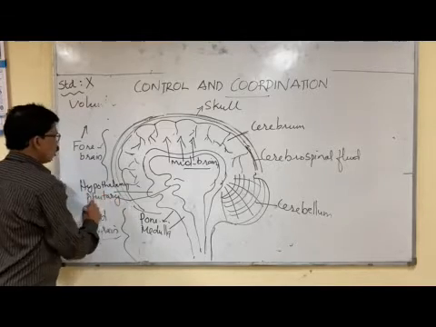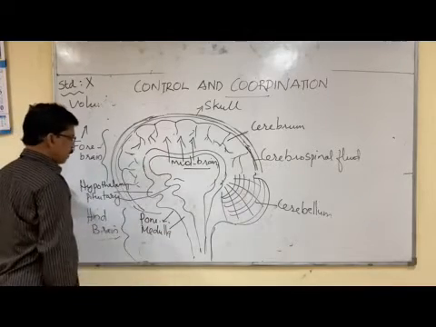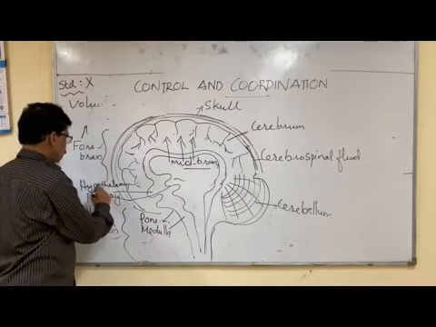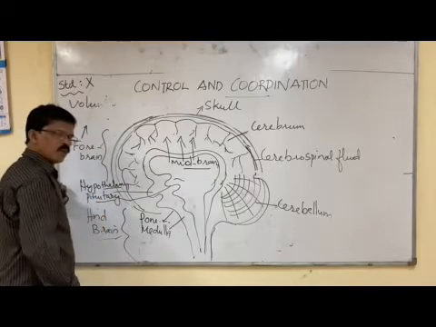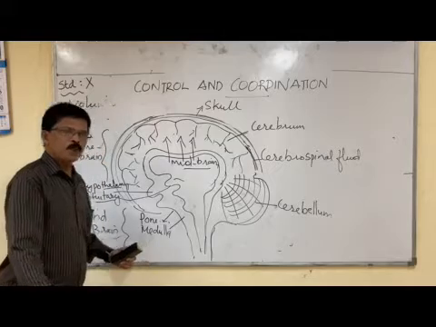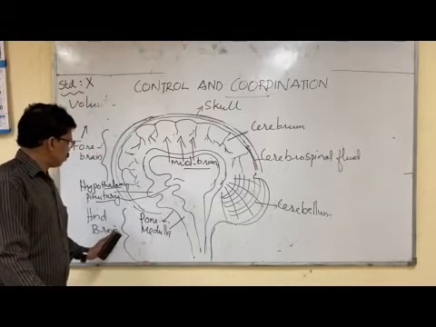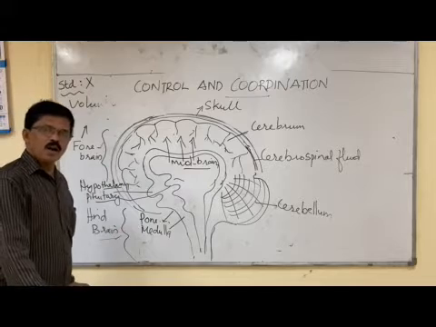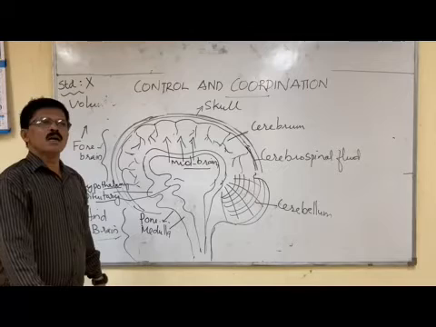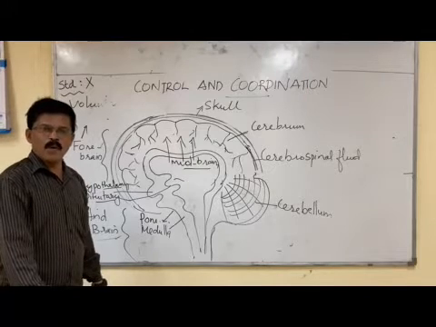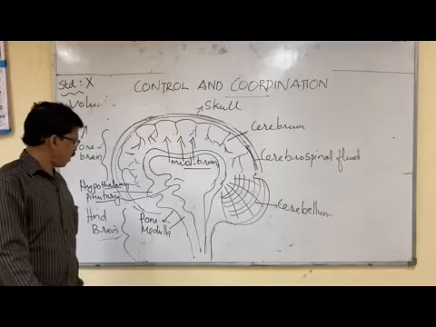In between the midbrain and hindbrain, you can see the hypothalamus and the pituitary gland. They have different functions of secretion of different hormones. So once again, midbrain and hindbrain together perform involuntary functions. What are involuntary functions? Functions that happen without or beyond our will and wish are called involuntary actions.